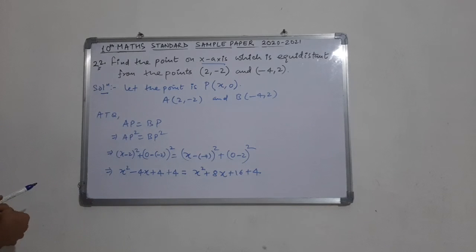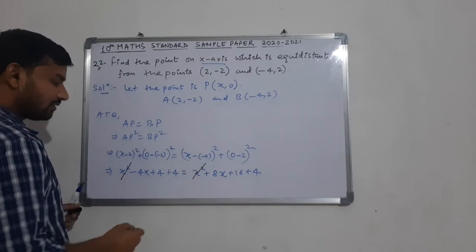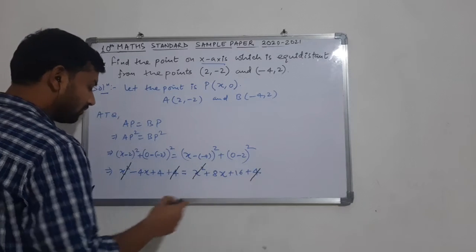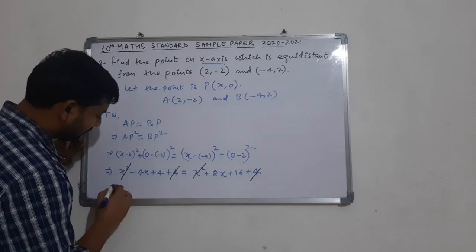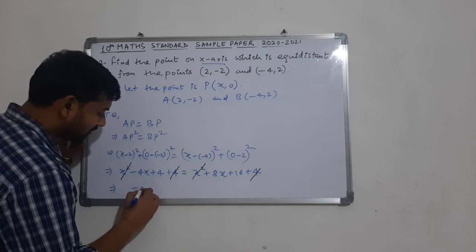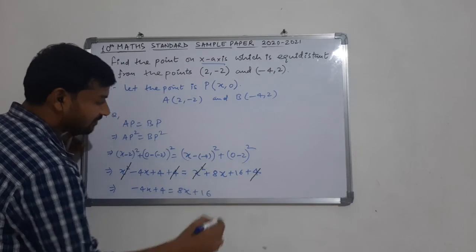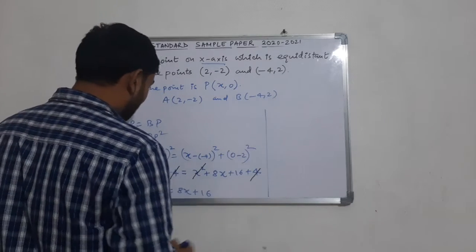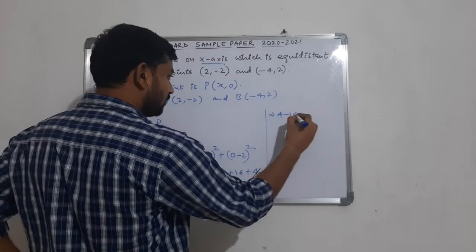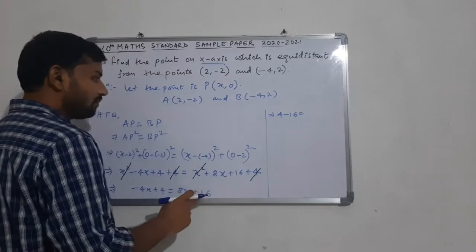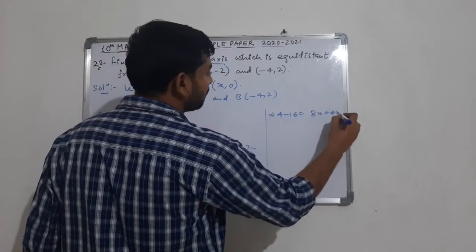So from here we have a certain cancellation. X square and x square are cancelled, this 4 is cancelled with this 4, and let us write the values which are remaining here. Minus 4x plus 4 is equal to 8x plus 16. So when we simplify this, what will we get? If we bring 16 to the LHS, this will become minus 16, and the 4x is brought to the RHS, so this becomes 4x.